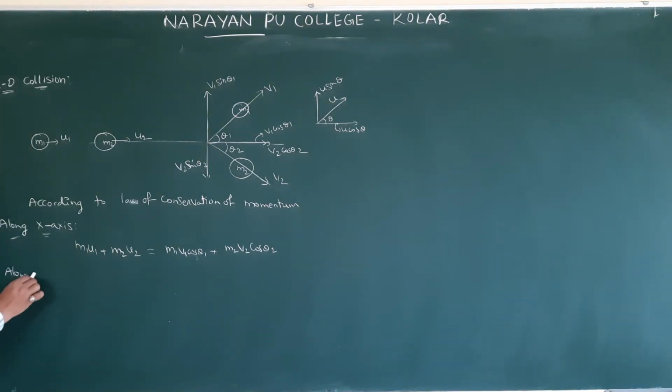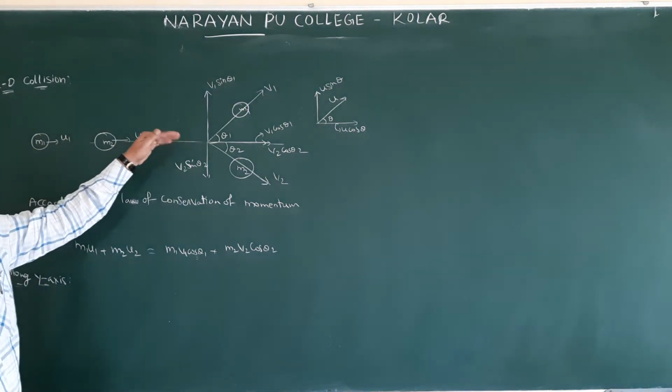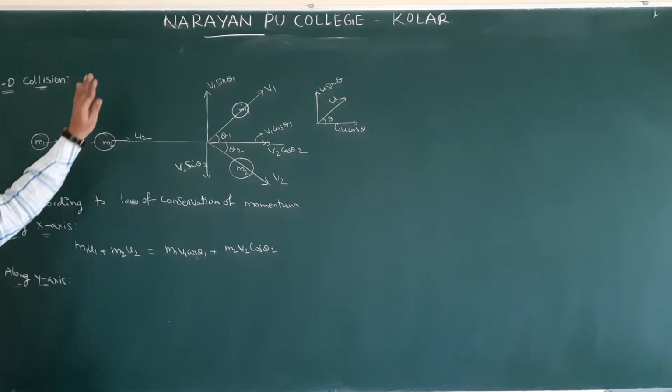Now along the y-axis. No derivation will be there, just how to write the formulas. Before collision, these two are moving along the x-axis and are not moving along the y-axis. Along the y-axis, velocities will be 0 before collision.